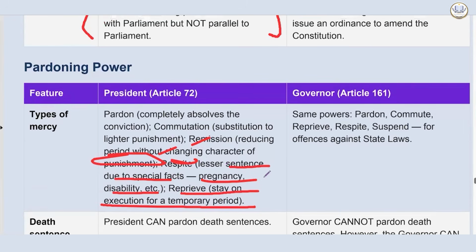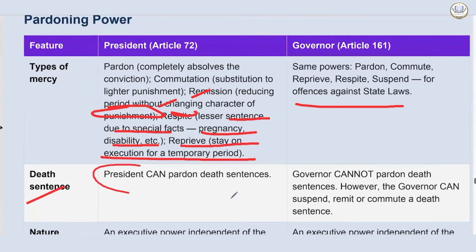The same powers, to pardon, commute, reprieve, respite, suspend, apply for offenses against state laws. Death sentence: the President can pardon a death sentence. Now, this is the area of the Governor's power for pardoning the death sentence. The Supreme Court has held that the Governor's pardoning power under Article 161 overrides procedural limits of ordinary law, such as 433A of CrPC, which requires 14 years of jail before remission.